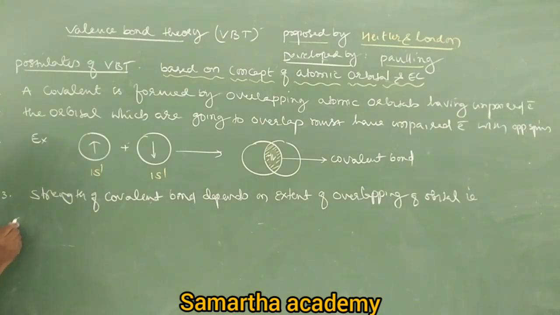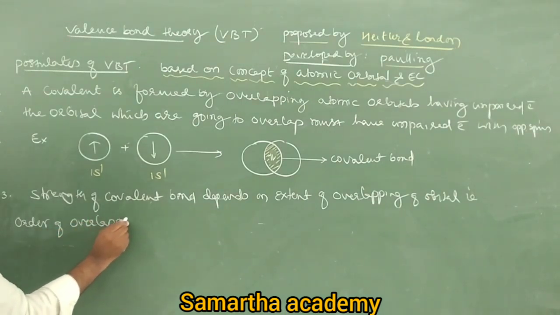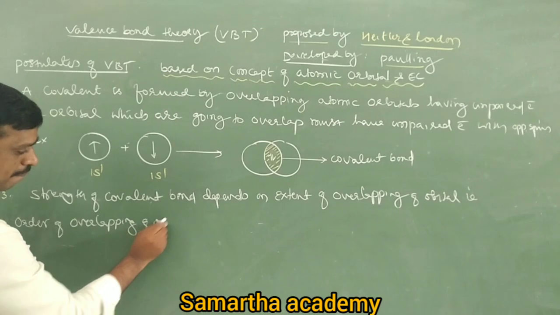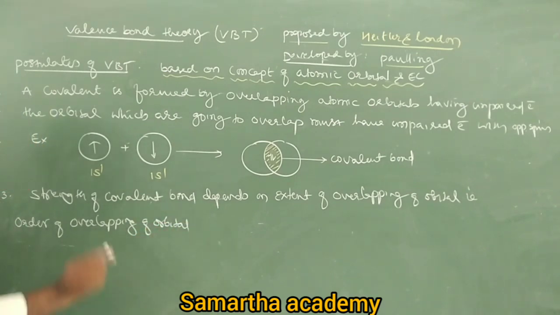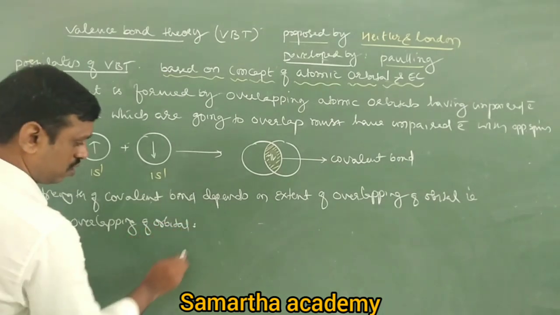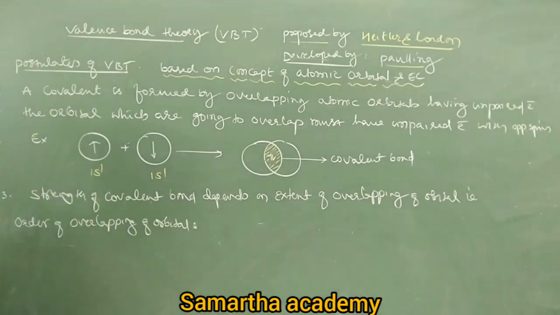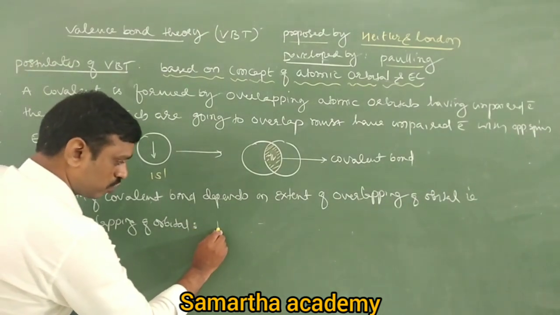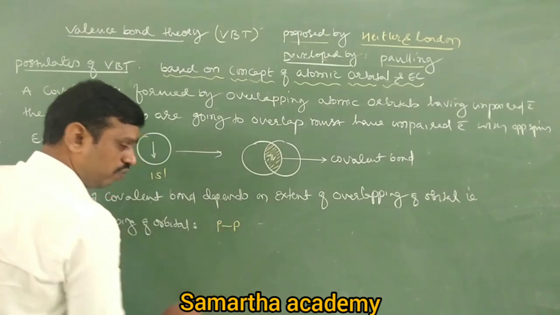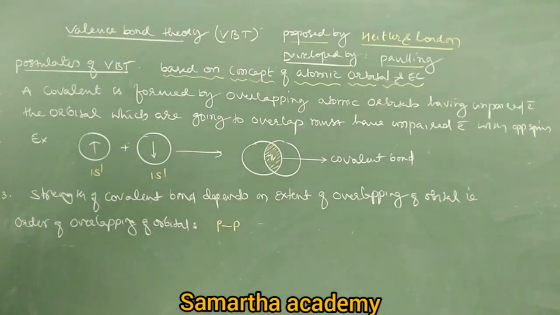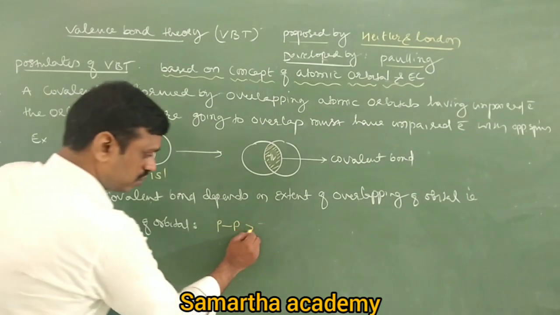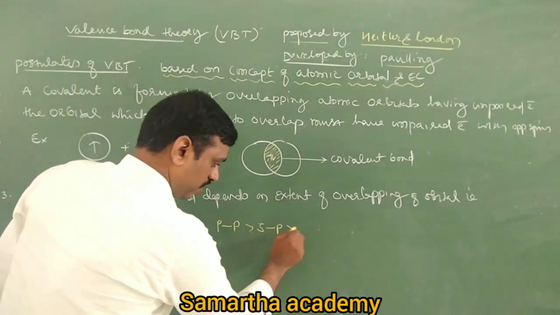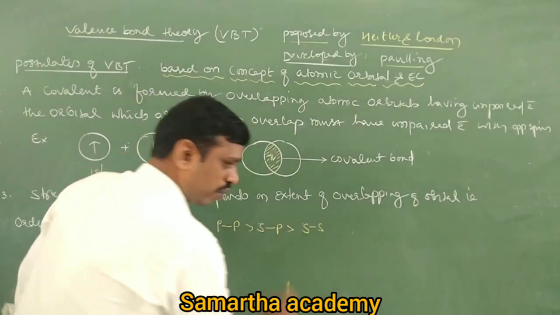Okay, can you tell me what is the order of overlapping of orbitals? So which orbitals have greater overlapping, less overlapping? So what is the order of overlapping? Remember, PP overlapping always has greater overlapping. Then next is SP overlapping, next is SS overlapping.